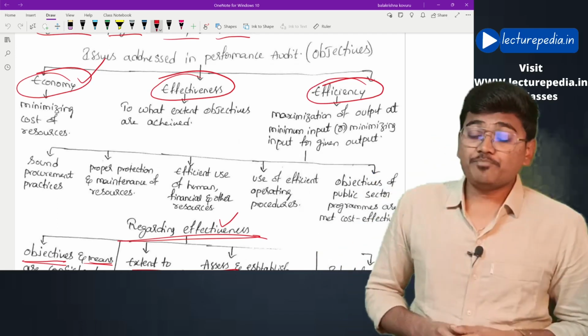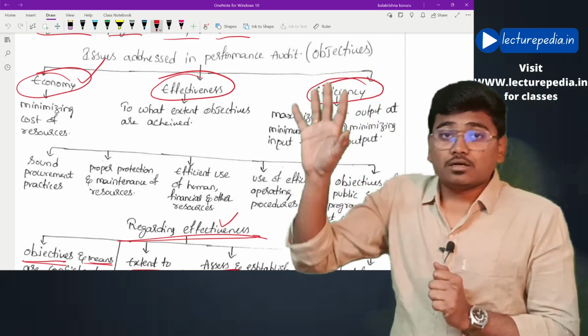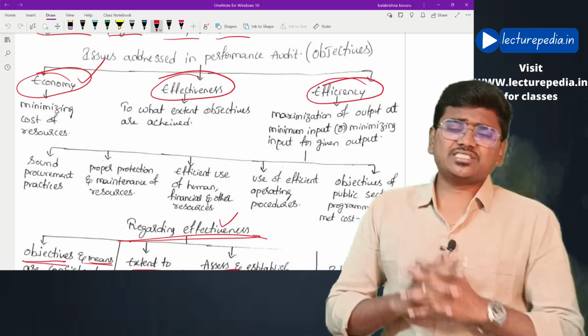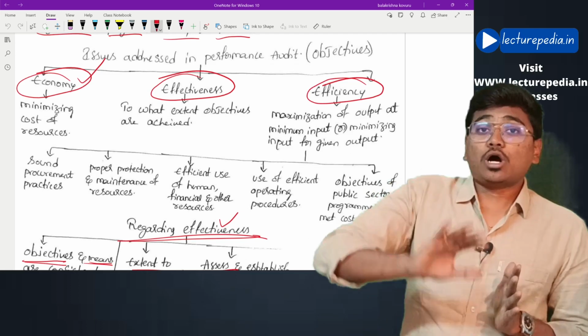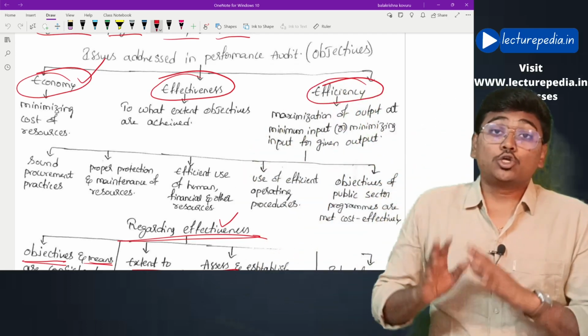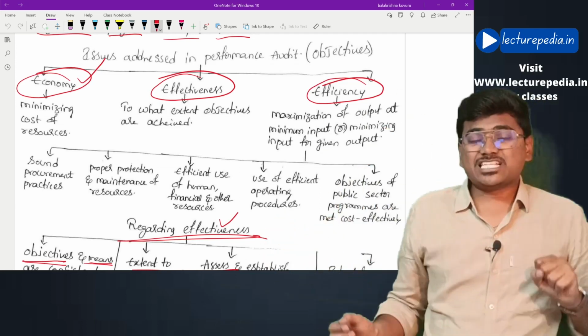Coming to the second way, utilizing minimum input to achieve the set output. So efficiency is to utilize minimum inputs to achieve the output that has been set, or to achieve maximum output from the minimum input that has been given.